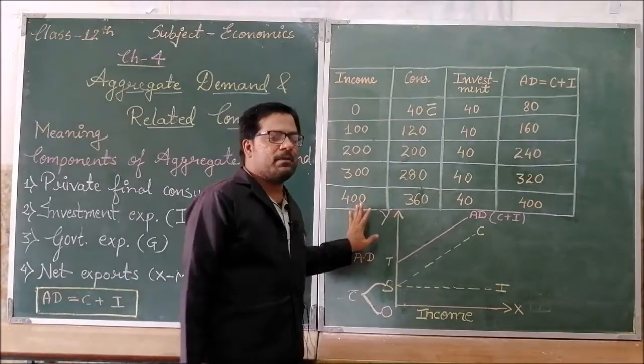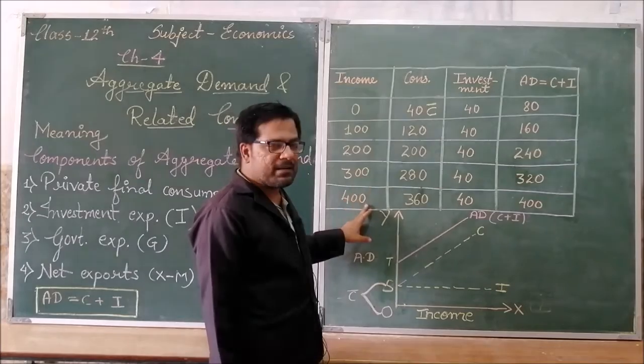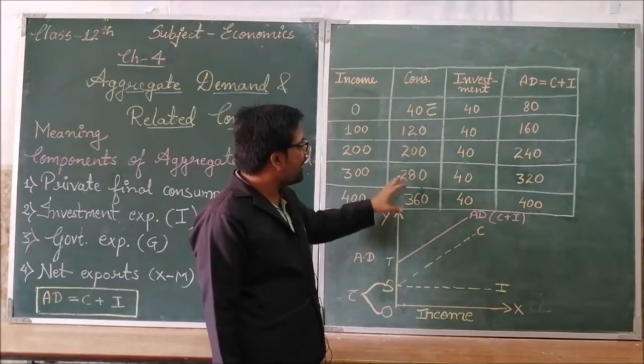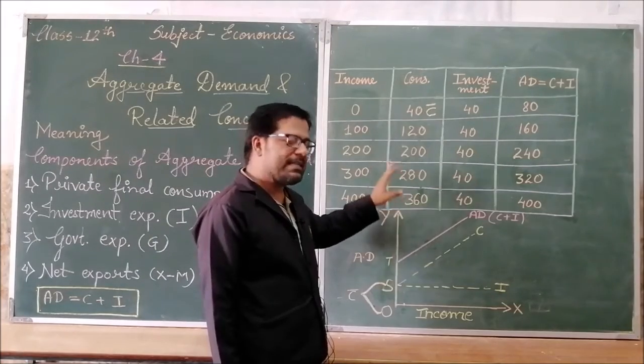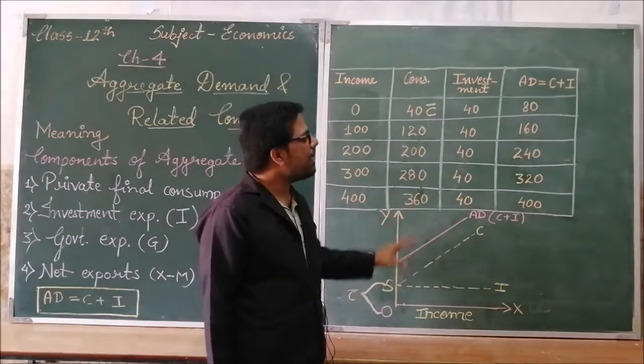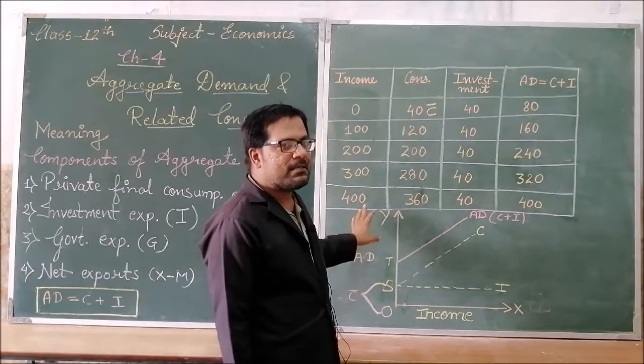As we can see in this table, as our income increases, my consumption is increasing, but it is not increasing parallelly. So this is aggregate demand.